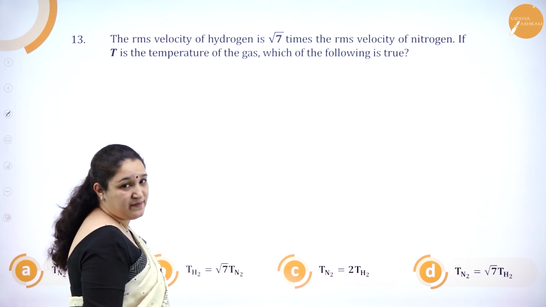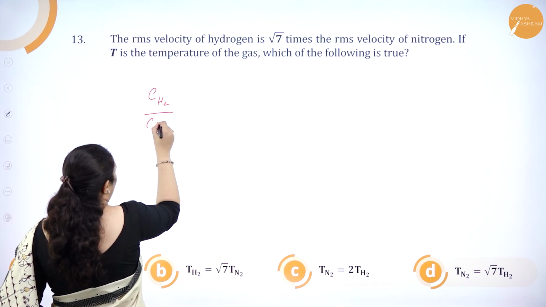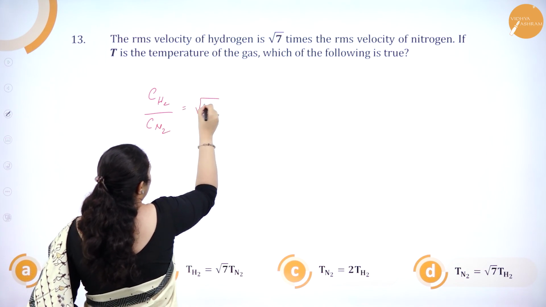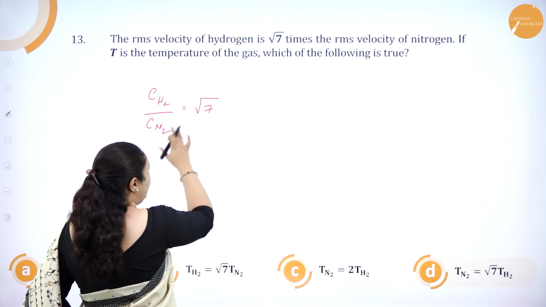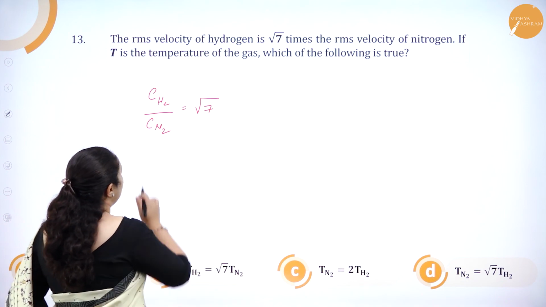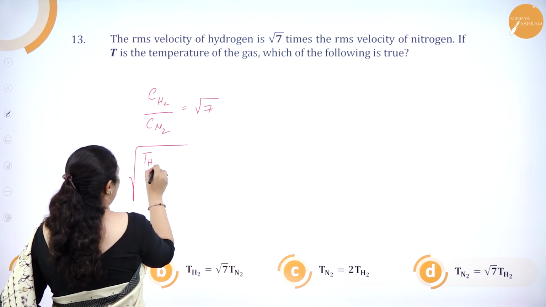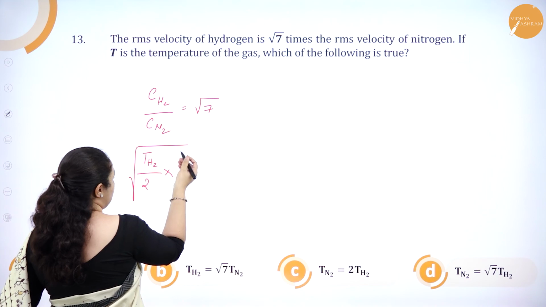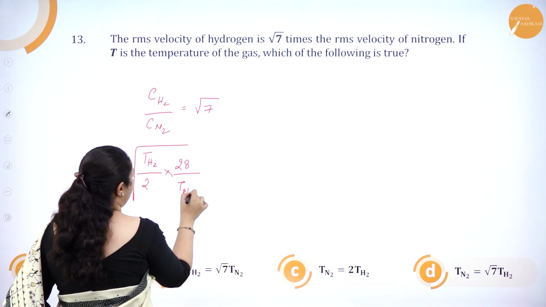It's about RMS velocity. So I'll take the ratio CH2 by CN2, that is the RMS velocity of hydrogen by nitrogen, which is square root 7 times that of nitrogen. So it is equal to square root of 7. So what is the RMS velocity? If I write it like this, TH2 by 2, and again instead of division I'll reciprocate and write the molecular mass of nitrogen, 28, by TN2.